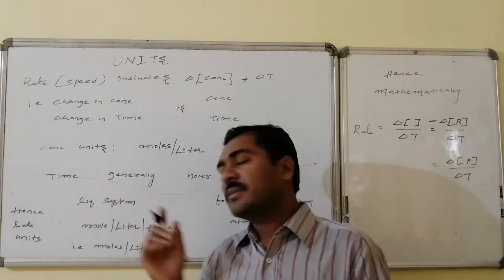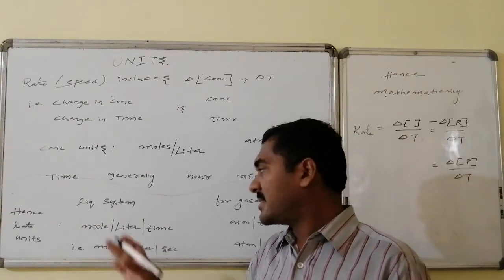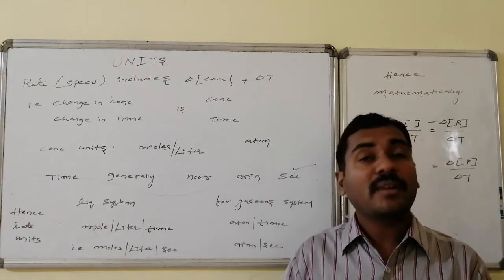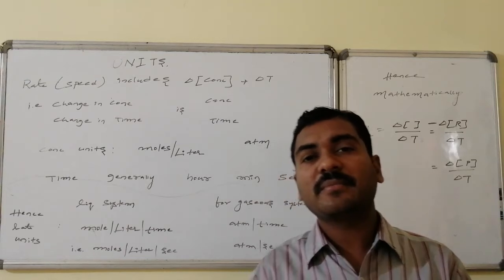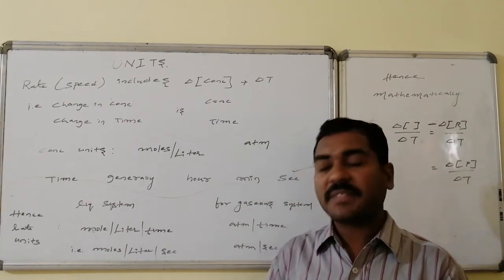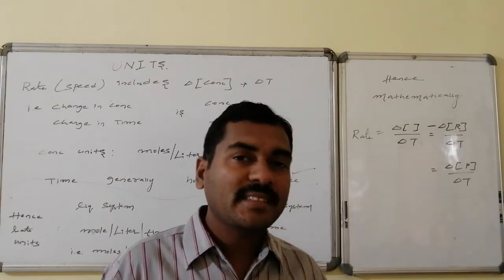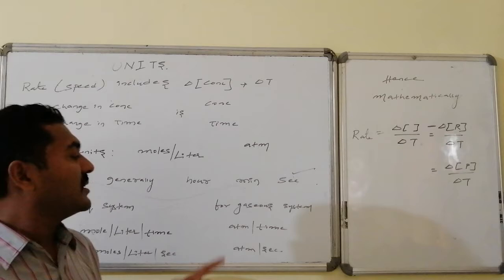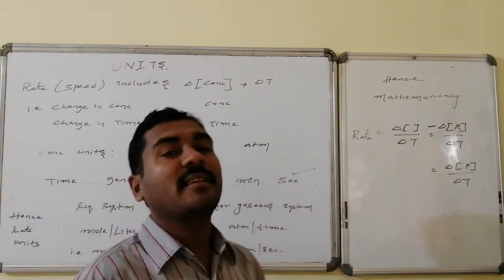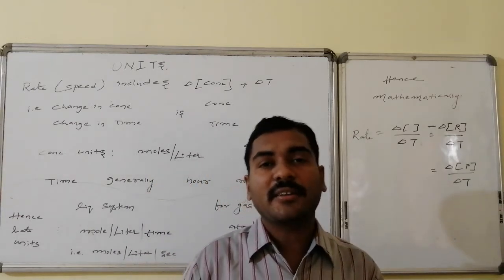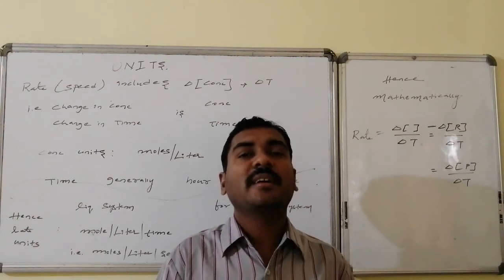So the units of rate for the liquid system, with change in concentration in moles per liter, for time, are moles per liter per time. Generally the time is taken in seconds, hence it is moles per liter per second. Similarly, if it is a gaseous system, then the units are atmospheres per time, that is atmospheres per second. These are the general, regular units used for the measurement of the speed of reaction, which is known as the rate of reaction.